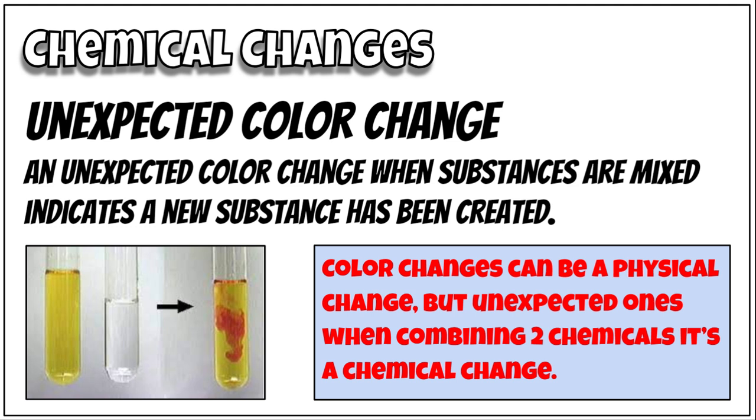Unexpected color changes. An unexpected color change is when substances are mixed, indicating a new substance has been created. It's just an unexpected kind of color change, so there's something new. Now, color changes can be physical, but when it's unexpected from combining two chemicals, that's a chemical change.